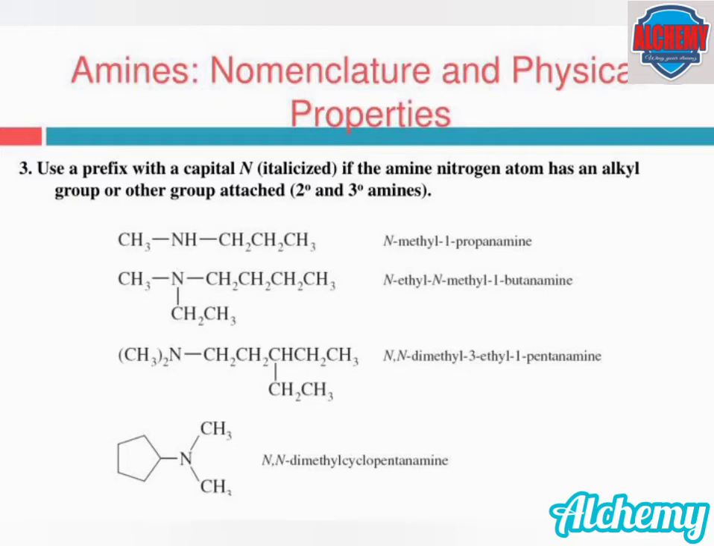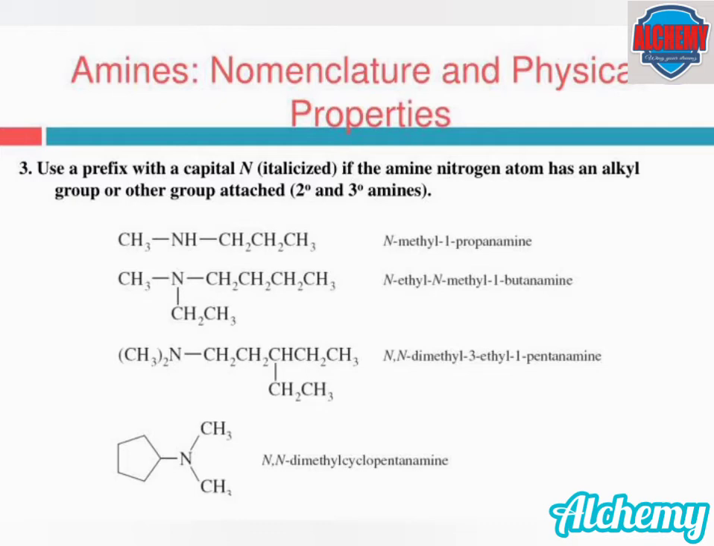N-methyl-1-propanamine. In the second example, the parent chain is a butane and the substituents are one ethyl group and one methyl group. The names of the substituents should be mentioned in alphabetical order, so ethyl should be named first. So the name of the second compound is N-ethyl, N-methyl, 1-butanamine.